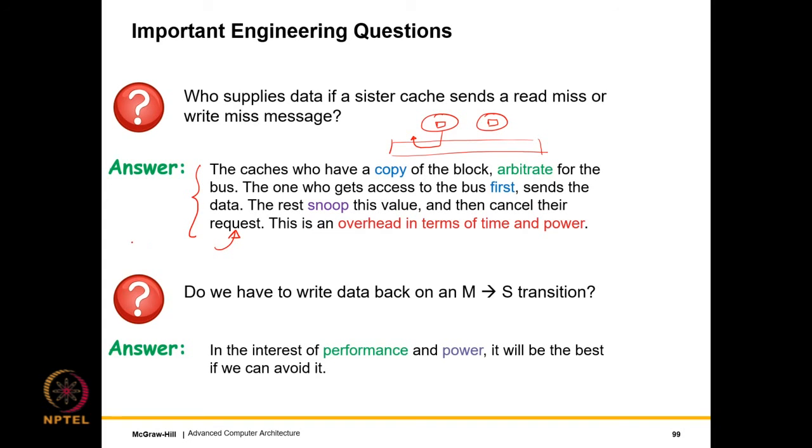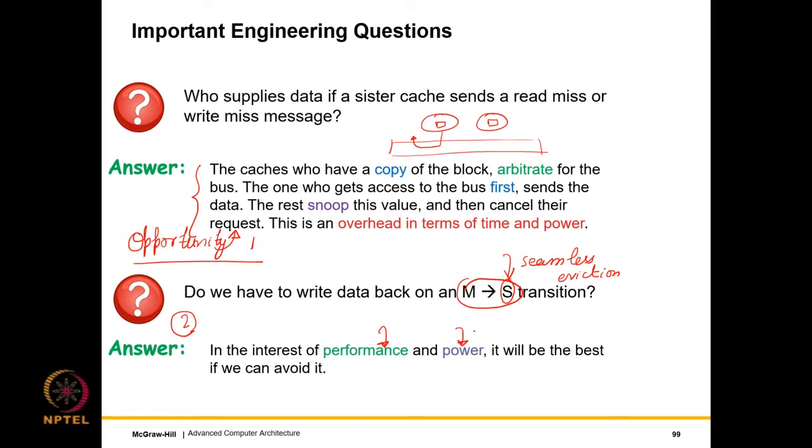That is our opportunity number one: for providing data, if we can add an extra state, well, why not? Opportunity number two: on an M to S transition, we have basically been writing back data. Why? Because we want a seamless eviction in the S state. So because we want a seamless eviction, whenever there is a transition from modified to shared, we write data back. Of course, this does have an implication on performance as well as power.